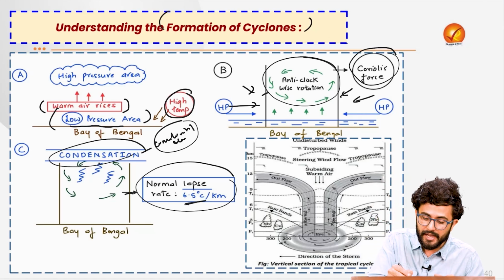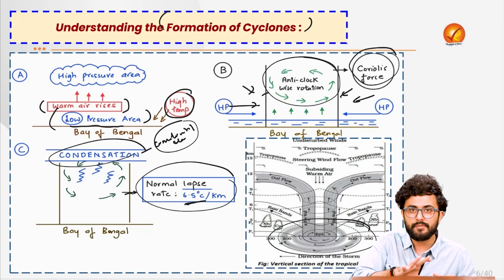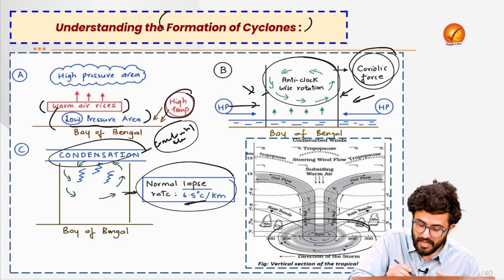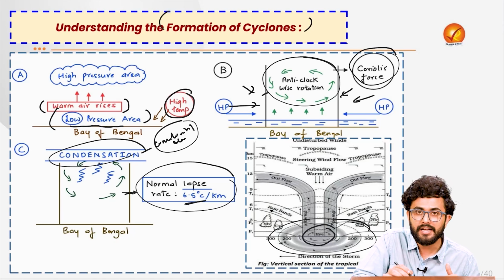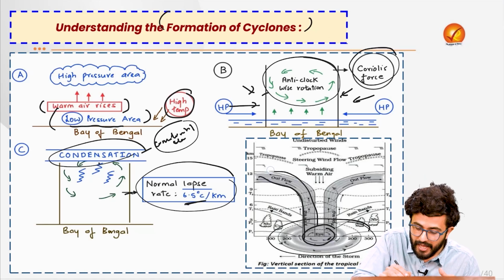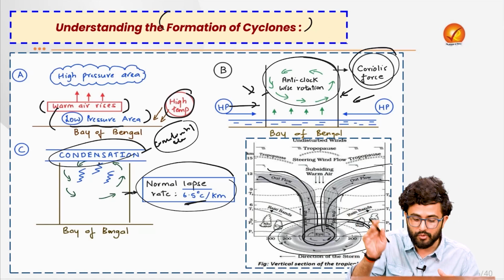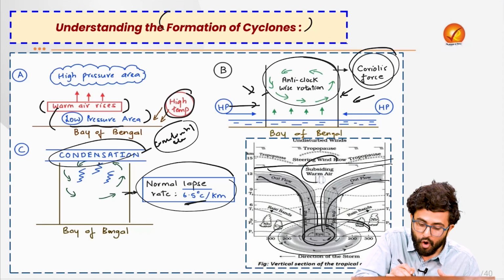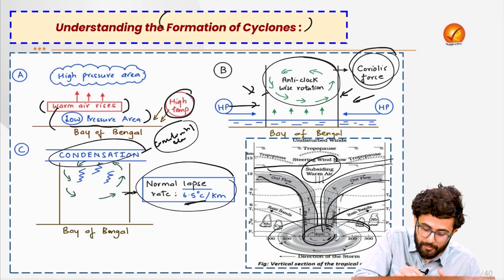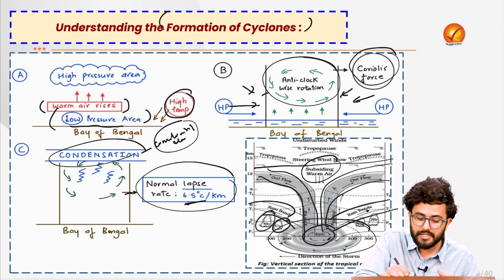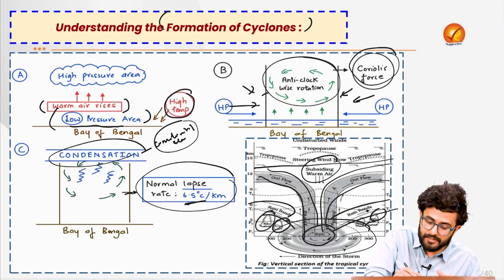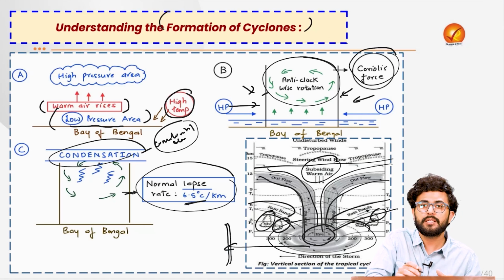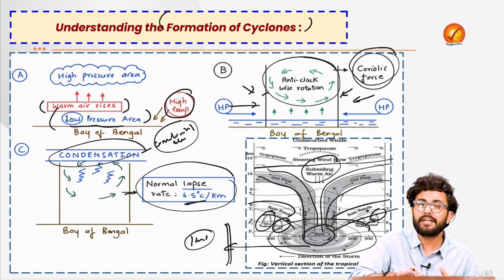Over a course of time, the cyclone will take a shape like this, where there will exist an eye in the center, right, where there is the largest disturbance. The eye walls will take place from where the divergence will take place across the outer surface over the troposphere. From the tropopause, there will also be a subsiding warm air which will come. There will be these rain bands which consist of cumulonimbus and nimbus clouds as well. And this cyclone will make landfall. So it will dissipate when it reaches the coast of our country. So this is the complete idea.